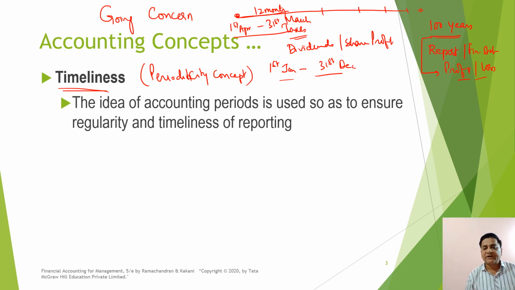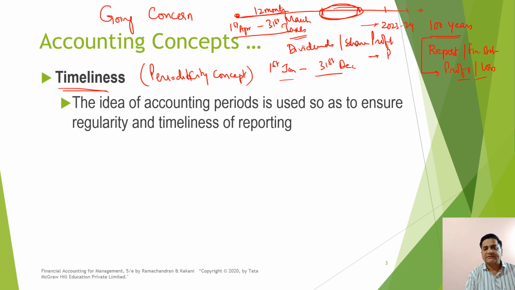So the accountant is supposed to prepare the accounting so that the report for a particular year can be known. Why? Because there are many legal obligations to be fulfilled. The Income Tax Act says you need to pay the taxes for every year. Again, the dividend has to be paid on an annual basis, or as an interim dividend.